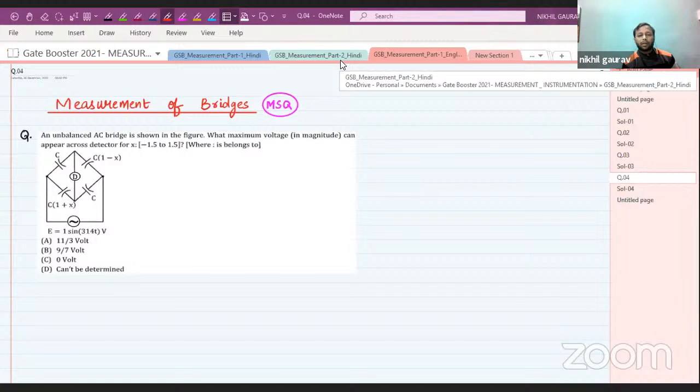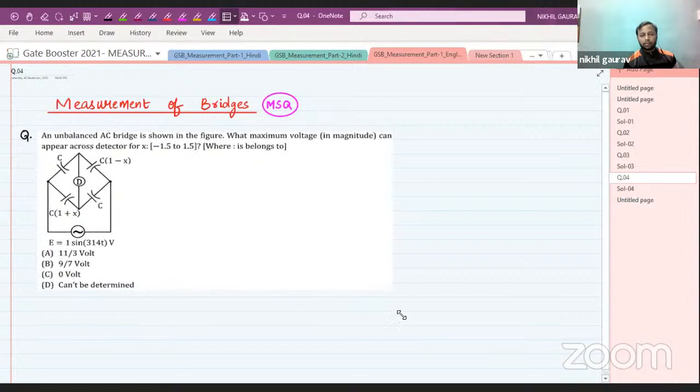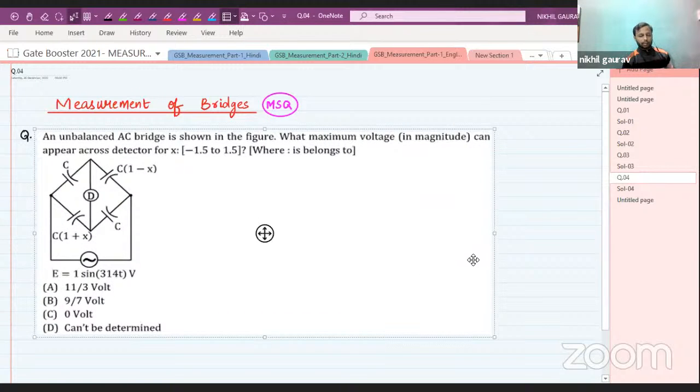What maximum voltage in magnitude can appear across the detector for X belonging to minus 1.5 to 1.5? Let me increase the font size for this. Now I think this is comfortable for you. The question says an unbalanced AC bridge is shown in the figure.